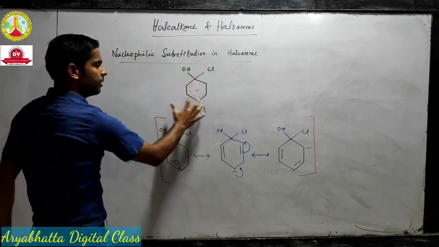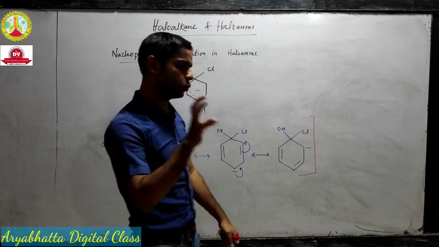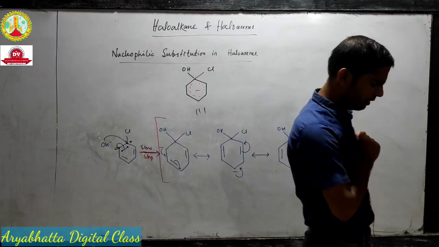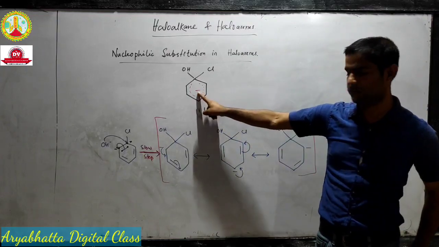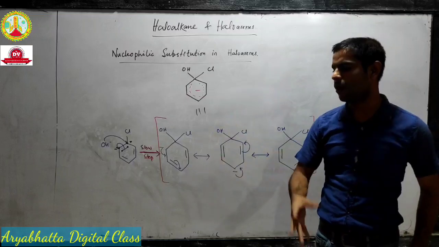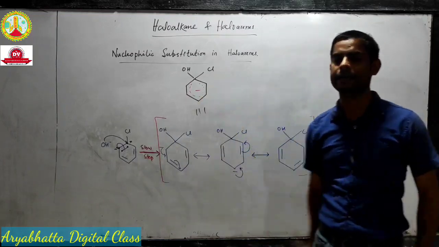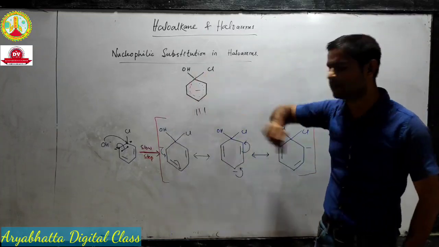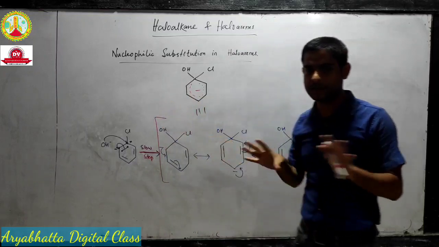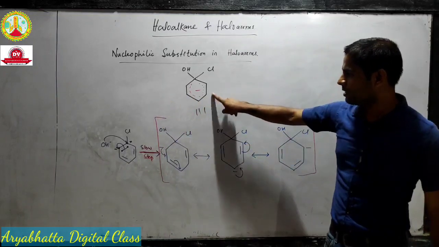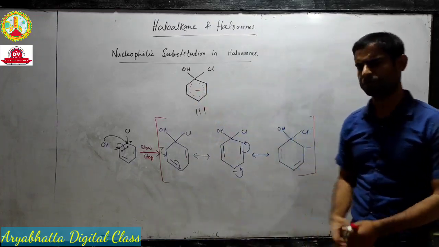But now this resonance hybrid structure is our crucial step. Now just think, what is the issue here? The issue is this negative charge. Somehow if I can reduce this negative charge, or if I can take out that negative charge, if I can balance this negative charge, I'll be able to stabilize this structure, isn't it? So from this step, our prime purpose is to get rid of this negative charge.